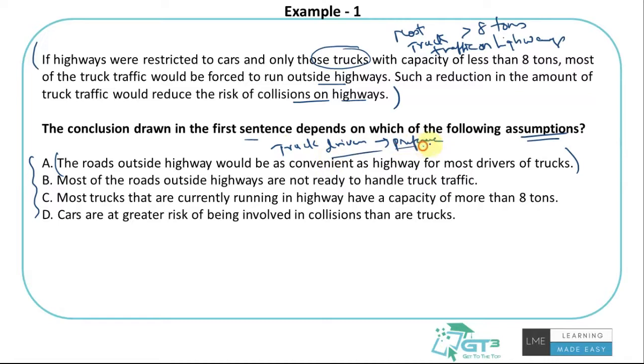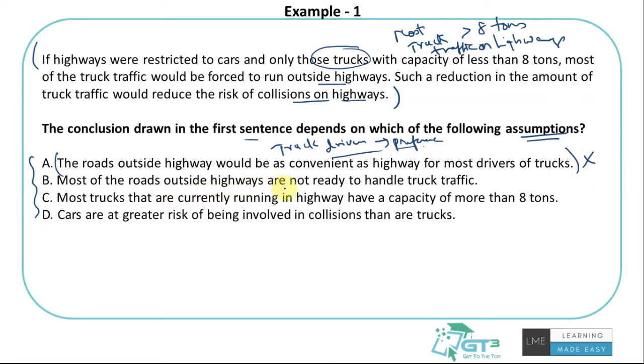So that will not satisfy the condition that a new restriction would force them to run outside highways, because if they have no preference, they would have used the two equally anyway. So there wouldn't have been traffic mostly on the national highways only. If anything, this is counter-arguing what the author concludes, that most of the truck traffic would be forced to run outside highways. If at all they restrict something like this, this should not lead to that if this is true. So this is actually weakening it. That's not a correct statement.